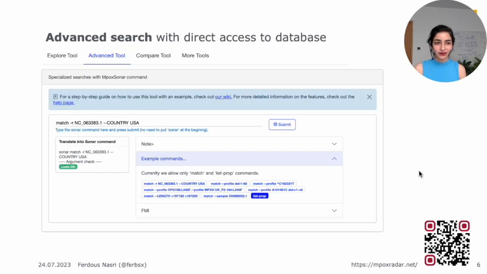We also have a few other tools. We offer a command line tool, for example, which is accessible on a command line or on the web server, where you can give in more complicated queries. This is, I think, most interesting for bioinformaticians in the audience. I'm going to take a second to also mention that for each tool we have a step-by-step guide, which is available on our wiki and linked next to each tool.